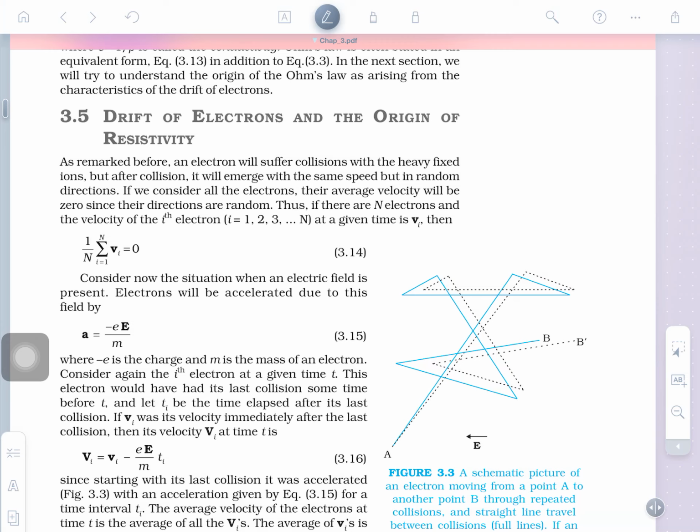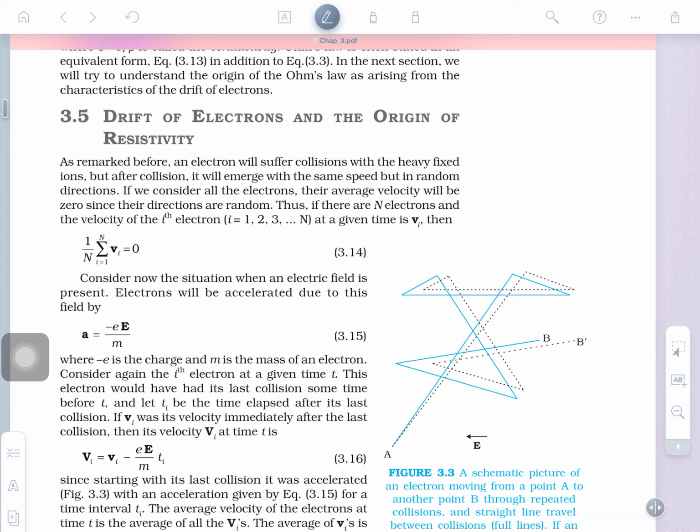Yesterday, we discussed the drift velocity of electrons. On applying an electric field across the conductor, the free electrons in a metallic conductor start drifting. Drifting means the movement of the electron in accordance with the direction of the field. Where the field is, the electrons will move opposite to the field. Is that clear? So, this is called drifting.